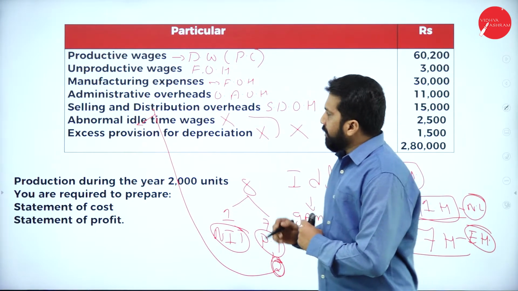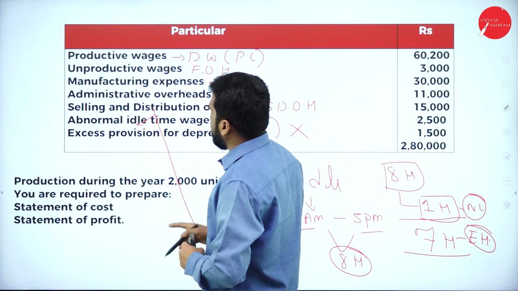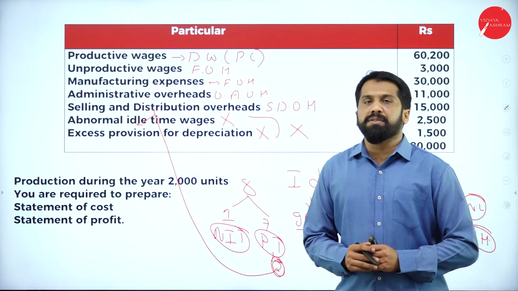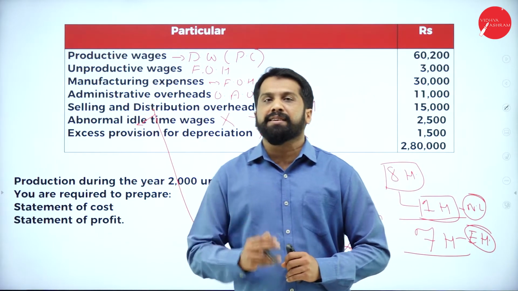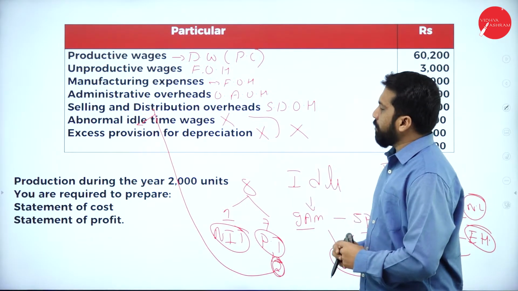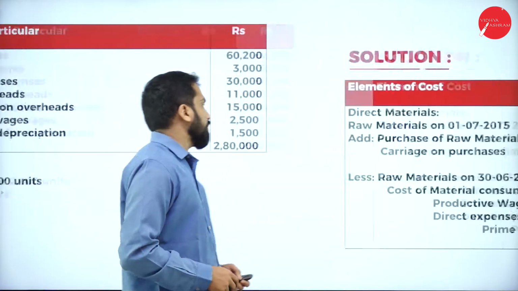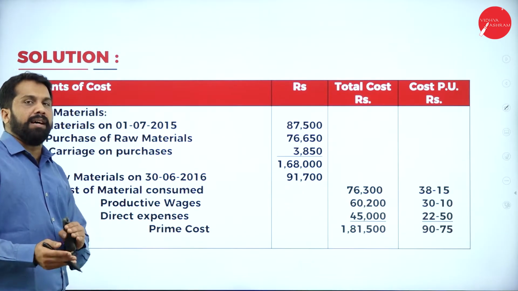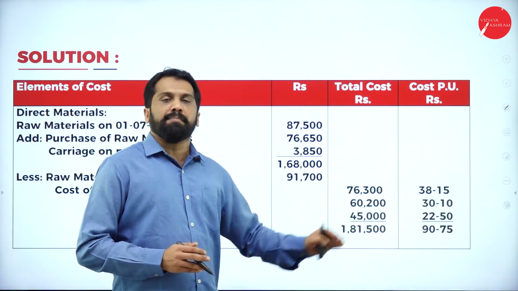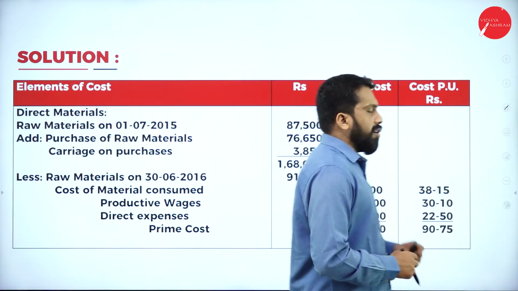Now, in this, you have production during the year of 2000 units. You are required to prepare a statement of cost and statement of profit. Now, how many units are they producing? They are producing 2000 units. Now, you are supposed to find out all the calculation, and if you divide by 2000, how much do you get? We'll do that. This will be your answer. Again, I will not go back to your question so that you know where I have marked all the points. Now, as per this, the rupees total cost and cost per unit.